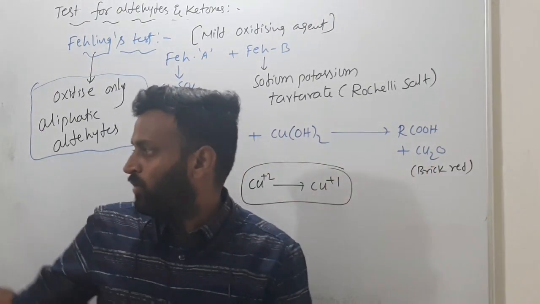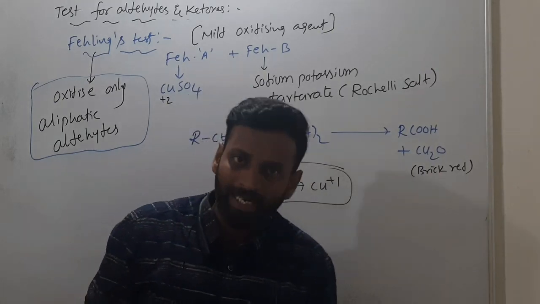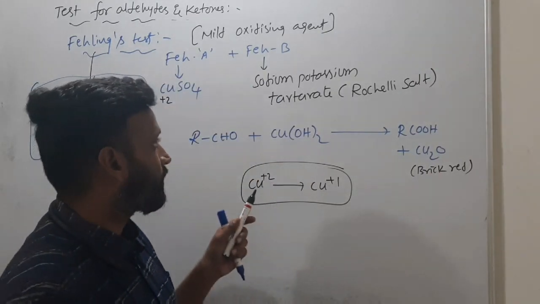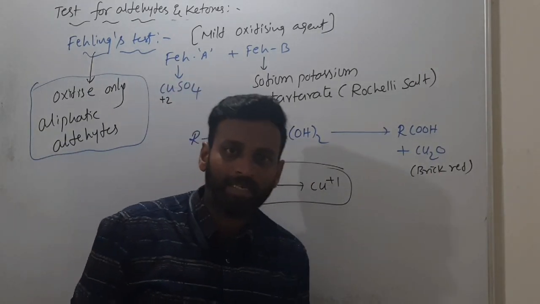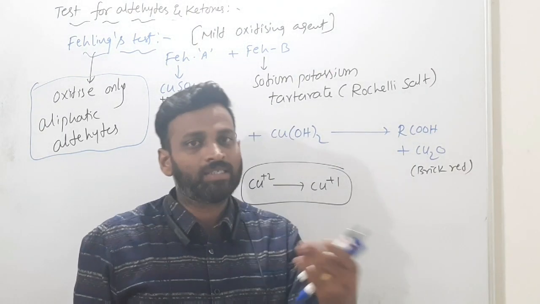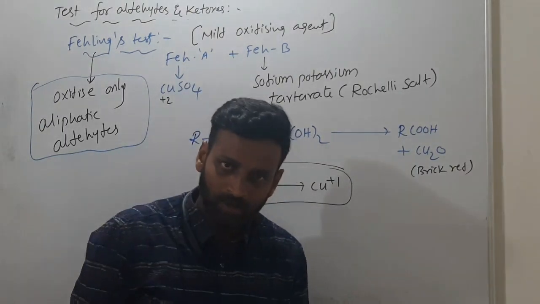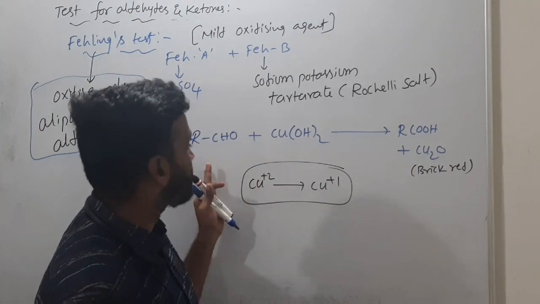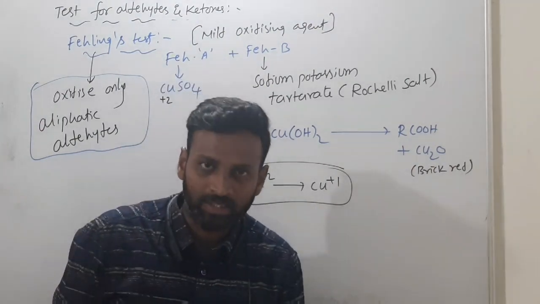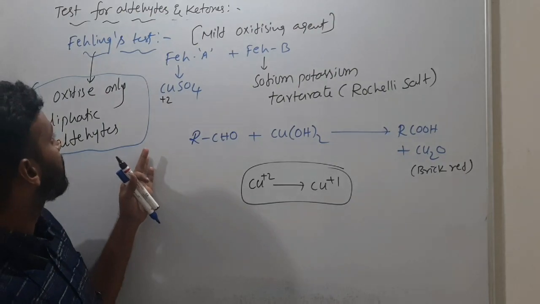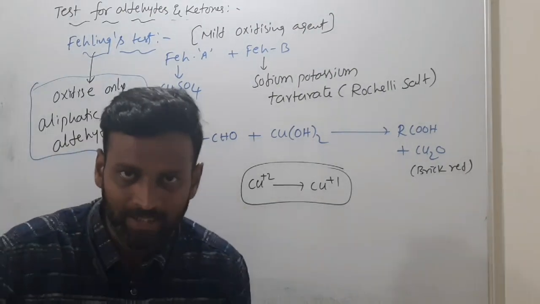That is the difference. And two more tests we have: one is Benedict's test as well as Schiff's base. Tomorrow I'll tell you, and along with that I'll start carboxylic acids. If anything remains, we will discuss it here, and we will start carboxylic acids. Okay, thank you. Remember all these things, Tollens reagent as well as Fehling's.